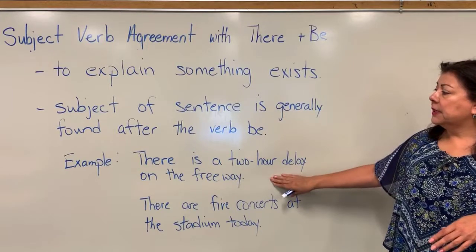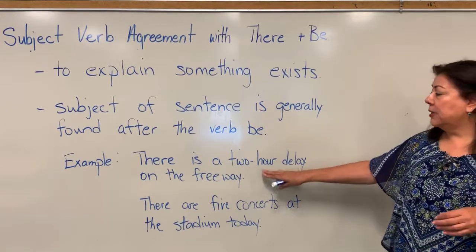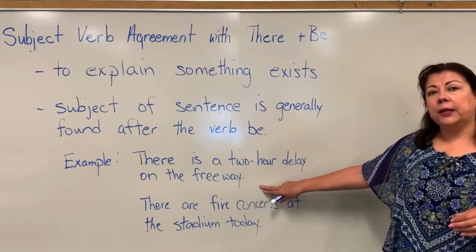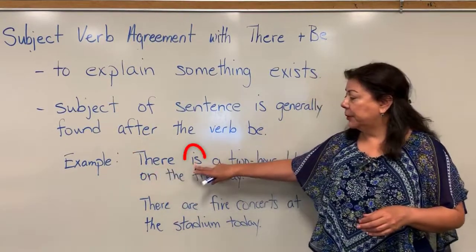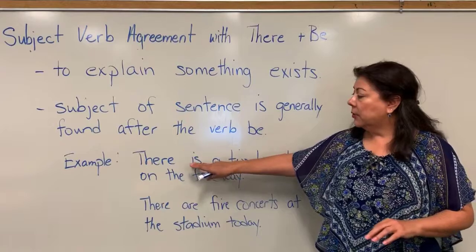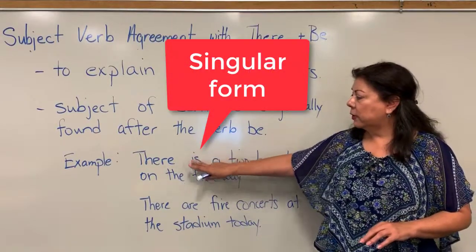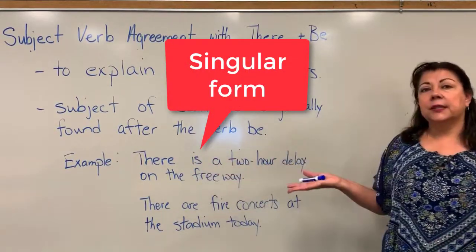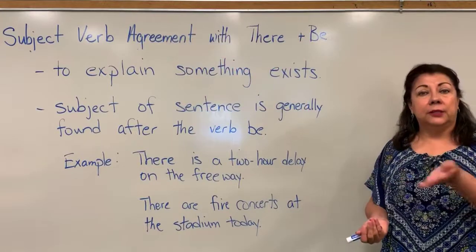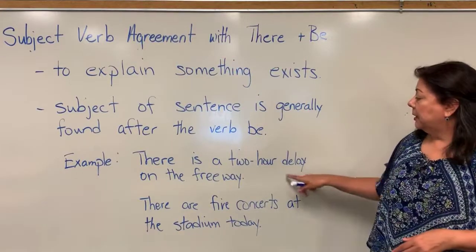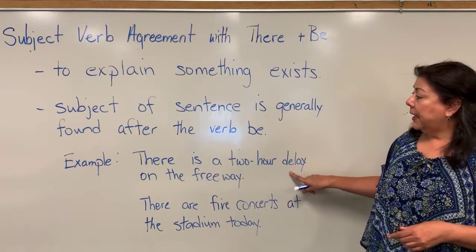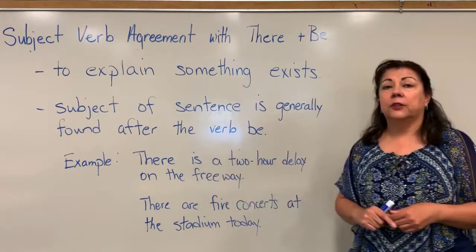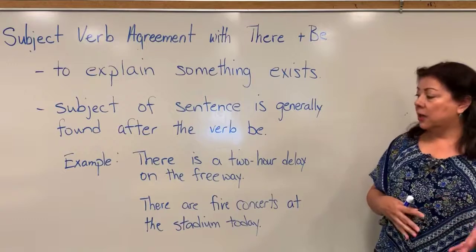The first sentence: there is a 2-hour delay on the freeway. You see the sentence starts with there, and then we have the verb to be in present tense, is. Here we're using a singular form, right? Because what is the subject? Well, the subject is going to be after the verb to be: delay, right? With delay, we're going to use the verb is instead of are.